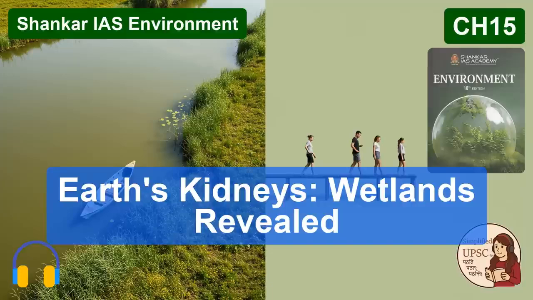Understanding this intersectionality, wetlands, urban planning, water management, disaster risk reduction, is highly relevant for Mains answers dealing with governance, environment, and disaster management challenges in contemporary India. That is a phenomenal synthesis of this absolutely critical material. Wetlands truly sit at the intersection, don't they? The nexus of the climate crisis, the biodiversity crisis, and the water security crisis.